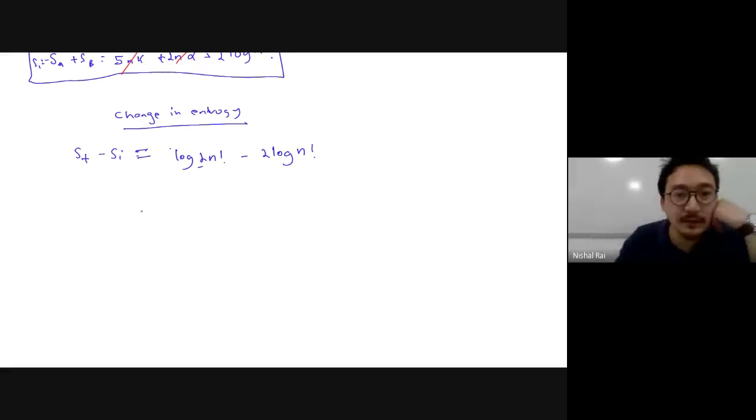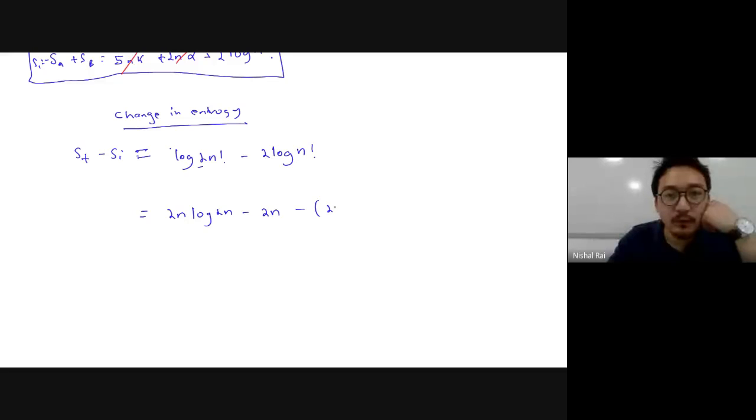You can directly verify this, because if you use the Stirling approximation, what you will get? 2n ln of 2n minus 2n, minus 2n log of n minus 2n. The 2n will cancel out.